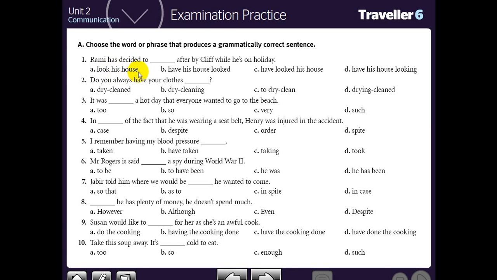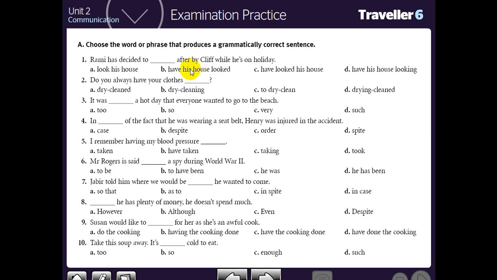If you want to know the causative form, you must find have, an object, then a past participle form of a verb. Which one is right?